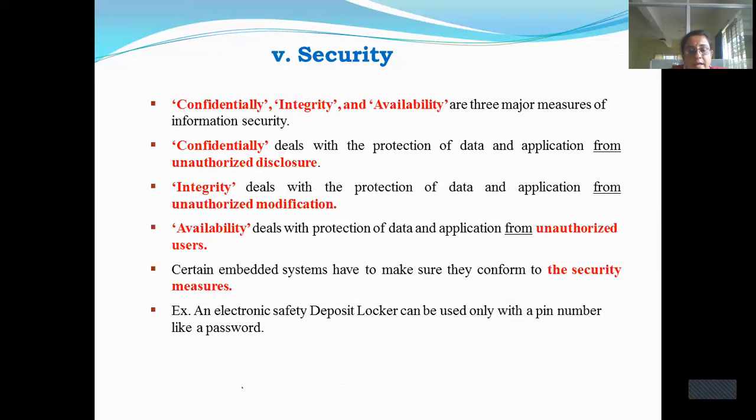Therefore in the ATM machine, security plays a very important role, where when you insert an ATM card, it will check all your data, and the card number and all that data will be protected, right? Another example can be given as an electronic safety deposit locker, where they will have a certain PIN number, and whenever the card is given to the customer, they will give you a PIN number and a password. So this is how it is security protected. So this is also one of the quality attributes when you are operating in the online mode.